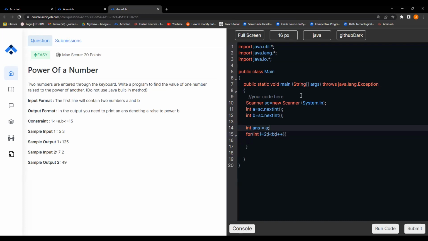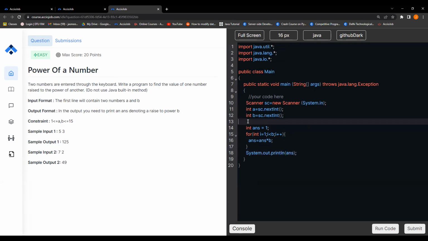The 1 part is already considered here. You can also take the answer initially as 1, no issue. Now let's make it answer is equals to answer star B. System dot out dot println answer.